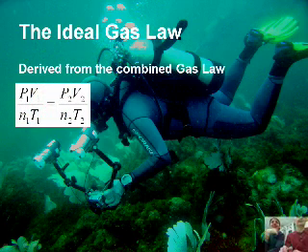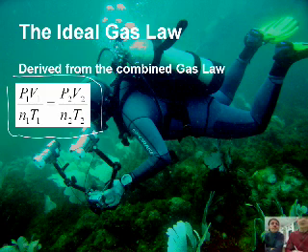All right, let's talk about this thing called the ideal gas law. It's actually derived from the combined gas law. And so the combined gas law, as you recall from the last podcast, was this: P1 V1 over n1 T1 equals the same thing with the twos. So what we do is we just rearrange it. Now, all the previous gas laws, we've been talking about a change in conditions. You have an initial something and then a final something.